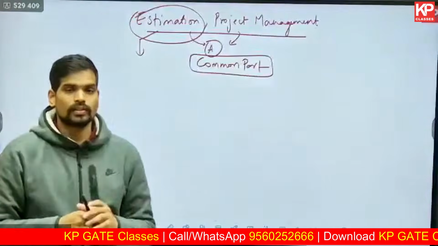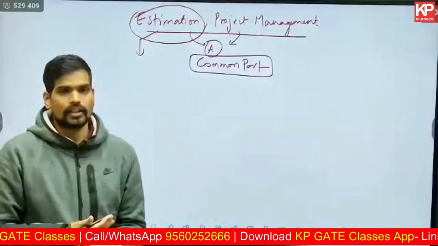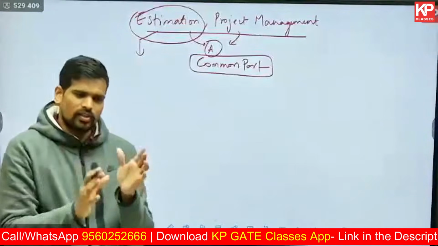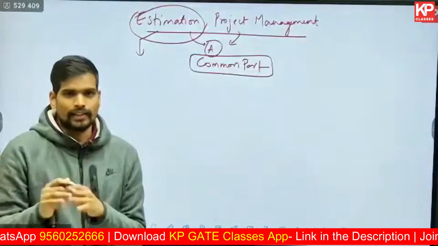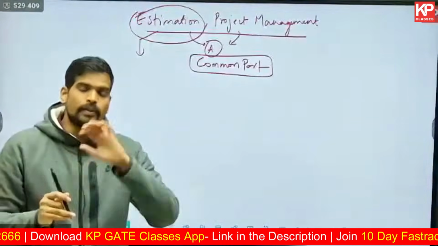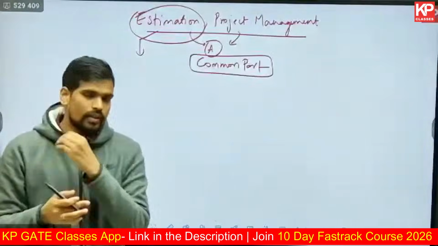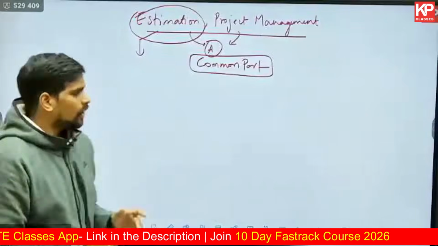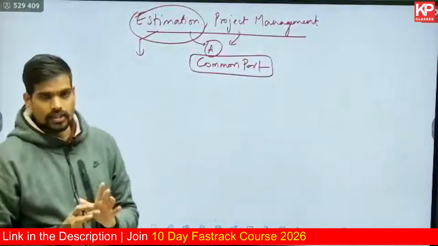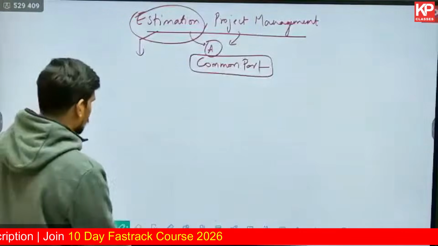Even though the subject falls in the common part, a numerical question on estimation was asked in the architecture part, and at the same time a numerical from the subject of structures on the calculation of bending moment. Basically that is in the architecture part officially as per the official syllabus, but a numerical on that was asked in the common part. So those deviations happen. You see such minor deviations in every paper, but as per the official syllabus it is common part, and mostly you'll get the questions in the common part only for both these subjects of estimation and project management.